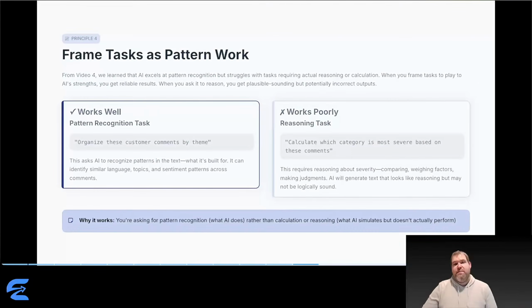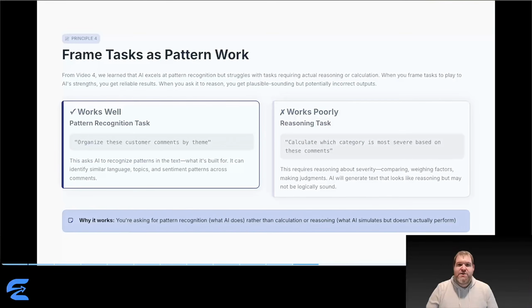Fourth principle, frame tasks as pattern work, not reasoning. From video 4, we learned AI excels at pattern recognition but struggles with actual reasoning. When you frame prompts to play to pattern strengths, you get reliable results. Organize these customer comments by theme. This is asking for pattern recognition. What topics cluster together? What language appears repeatedly? AI can spot these patterns.